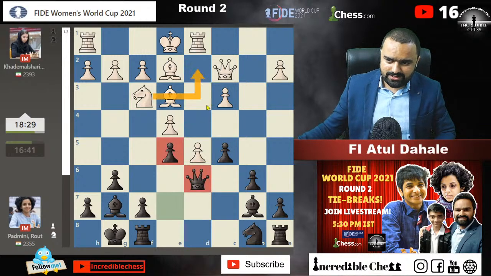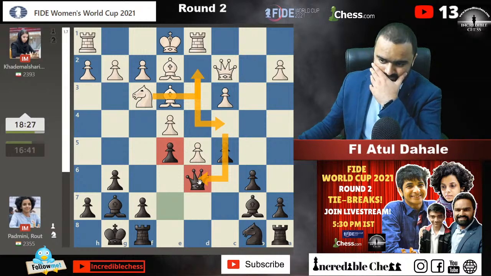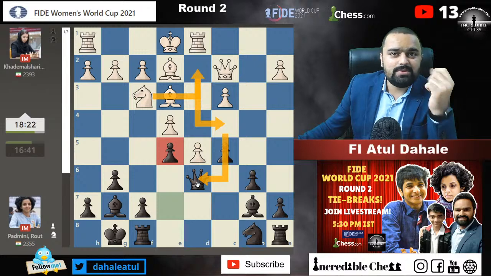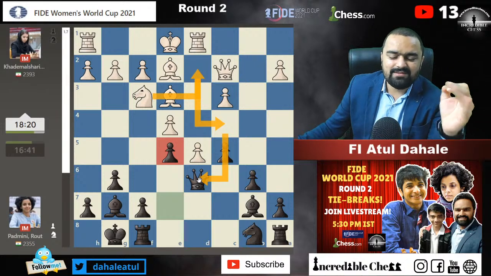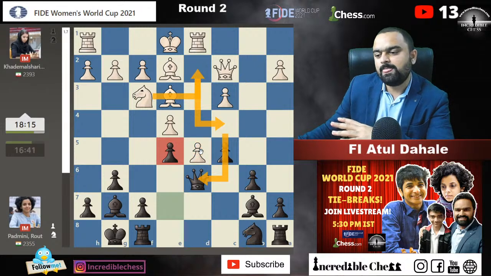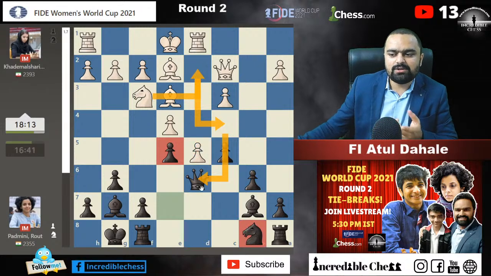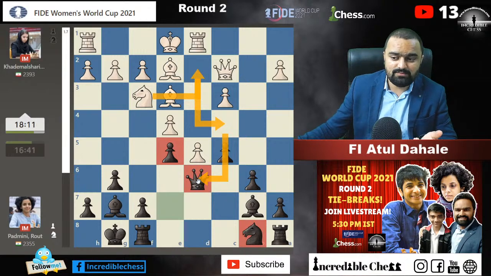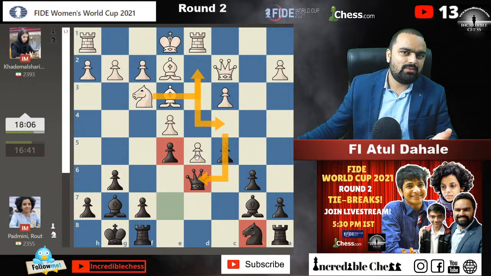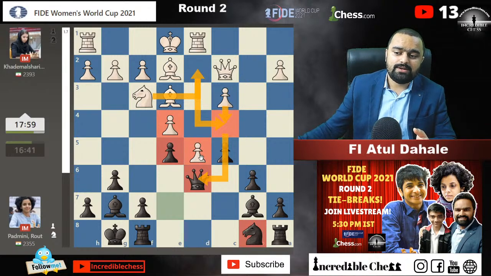But now knight d2, knight c4 is also one of the things. Queen is a very bad blockader, guys. If there are blockaders on the board, then it should be a knight. If you are using the queen just to blockade the pawn, then it will be a difficult situation for you. So maybe Padmini might reroute this knight to the d6 square, but that also seems very unnatural. So I don't know when the endgame will happen, how she is going to defend against the d5 pawn, which is a connected passed pawn in that situation, because the pawn can also come to the c4 square. It will be a connected passed pawn and it will be a headache.